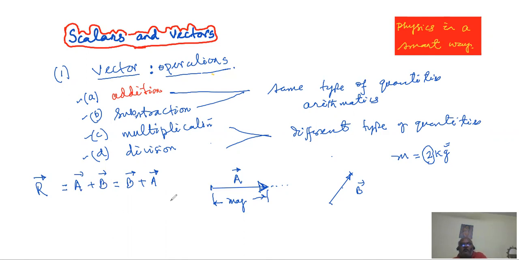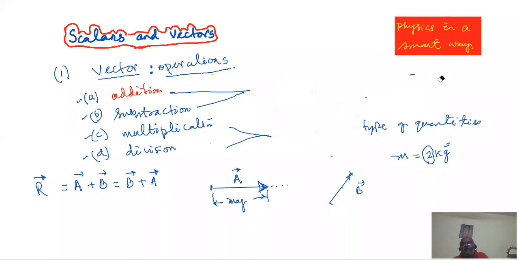And they give us the rule. Let me clear up some space, or else we cannot write anything. So I am adding vector A with vector B. Your rule says that you consider any one of them as the first vector. Let us say I am considering A as the first vector. That is the head of A.